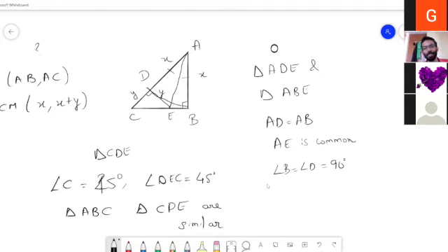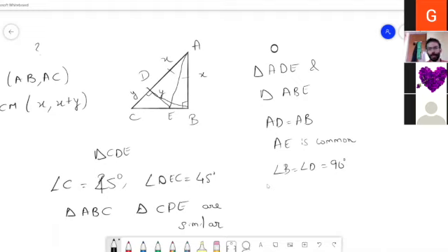So these are two right triangles in which two corresponding sides are equal. Now, what do you think about DE and EB? AD is equal to AB and A is common. Therefore, we say DE is equal to EB.